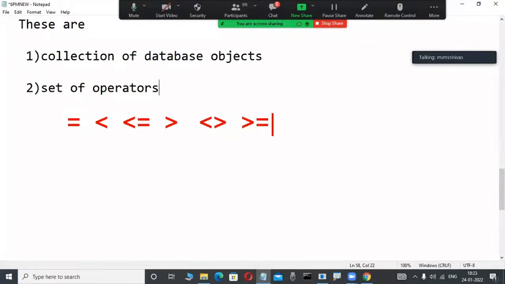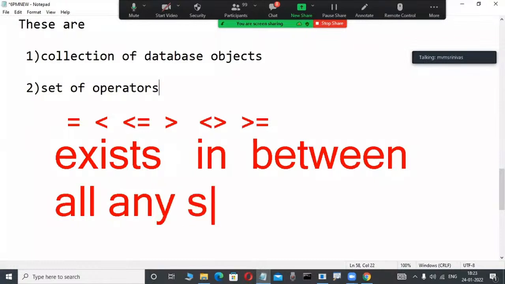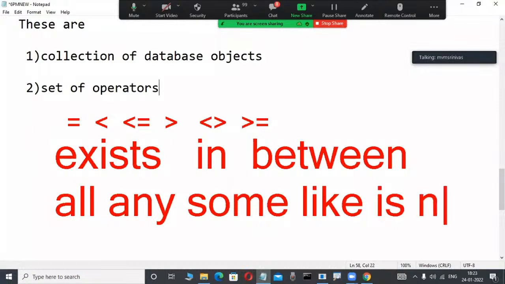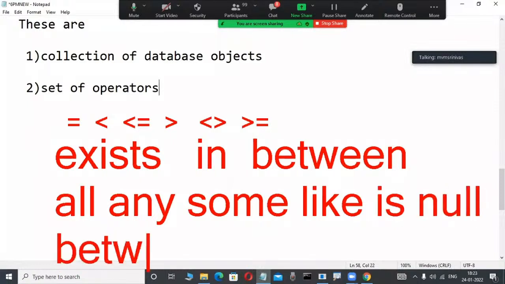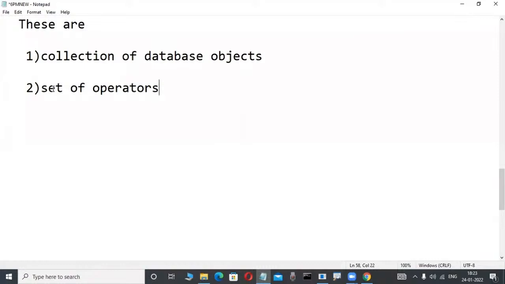We are thinking not only about these operators, but also a set of special operators that are there in every relational data model. Suppose EXISTS is an operator. IN is an operator, BETWEEN is an operator. ALL is an operator, ANY is an operator, SUM is an operator. LIKE is an operator. IS NULL is an operator. So many special operators are there. What is EXISTS, what is IN, what is the difference between EXISTS and IN, where we are using them, what is the performance tuning, all those things we are learning in our course. What is LIKE, what is BETWEEN, where we are using them. Through these operators we are operating only.